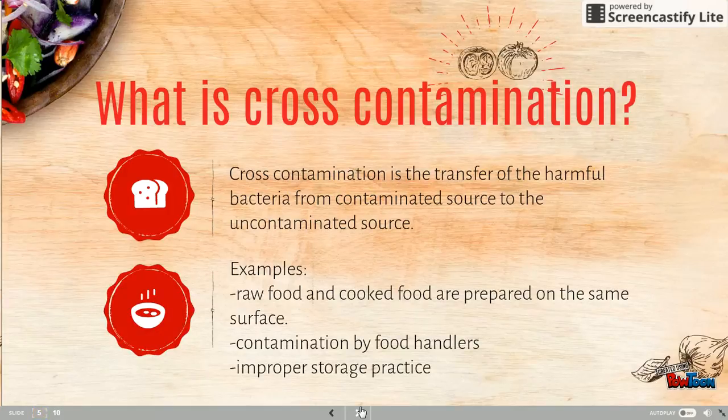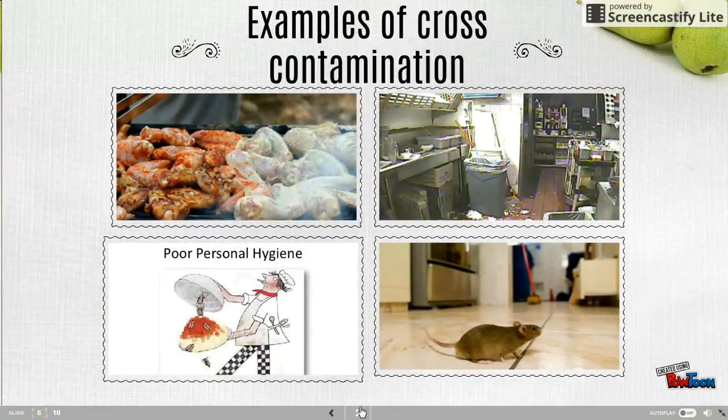For example, raw food and cooked food are prepared on the same surface. Contamination by food handlers, improper storage practice.